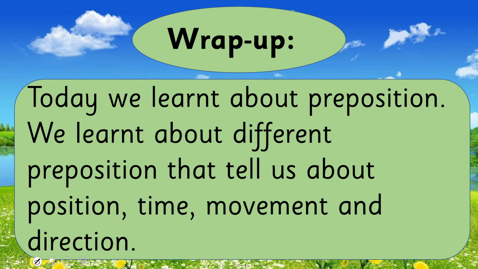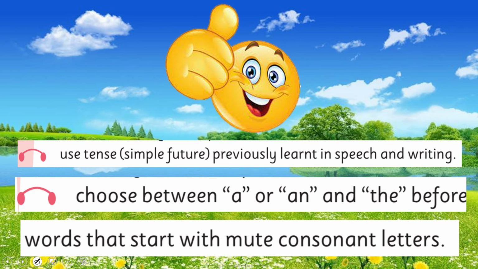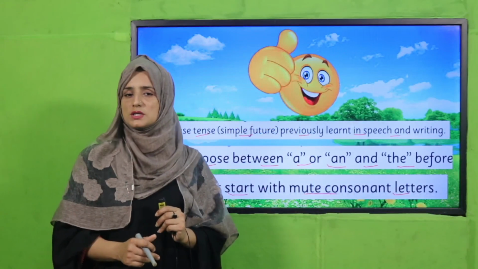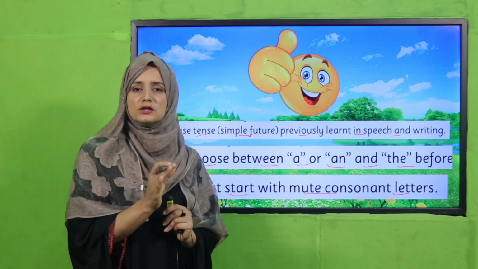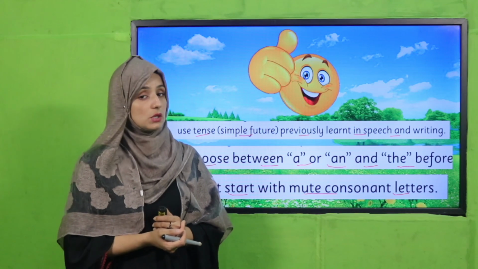So what have we learned today? Today we learned about the simple future tense in different ways and how we can change sentences. In this way we have covered our SLO: use tenses, simple future, previously learned in speech and writing, and choose between a, an and the before words that start with mute consonant letters. My dear teachers and students, I hope you have clearly got today's SLOs, how we can use the simple future tense and how we can use articles.